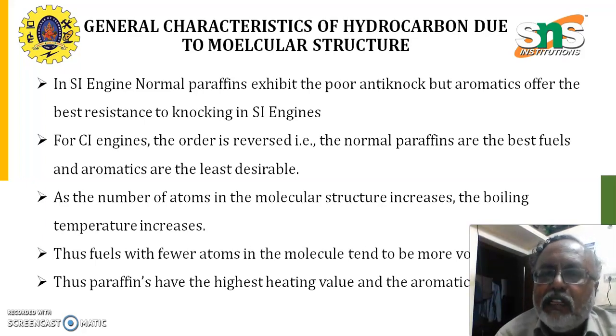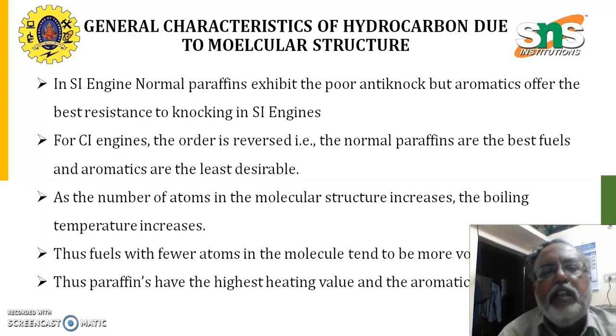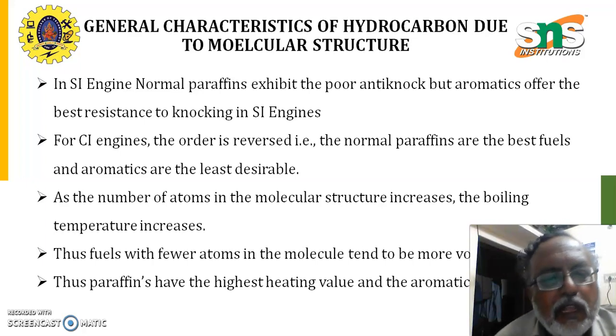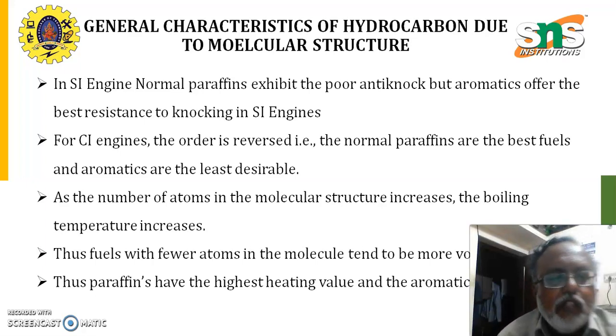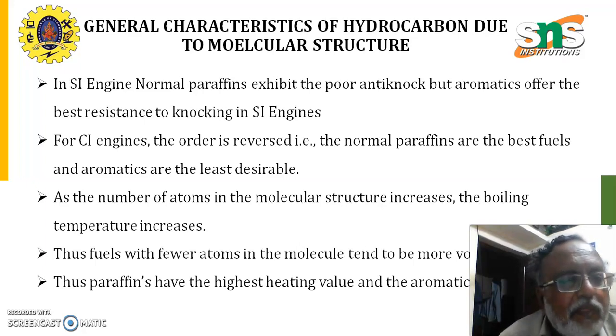So, the general characteristics of the hydrocarbon are based on the molecular structure. So, SI engine differs from CI engine. In the SI engine, paraffins are poor performers and aromatics are good performers, whereas in the CI engine, it is reversed. The paraffins are the best preferred rather than the aromatics. As the number of atoms in the molecular structure increases, the boiling temperature also increases, so the fuel with fewer atoms in the molecular structure tends to be more volatile.